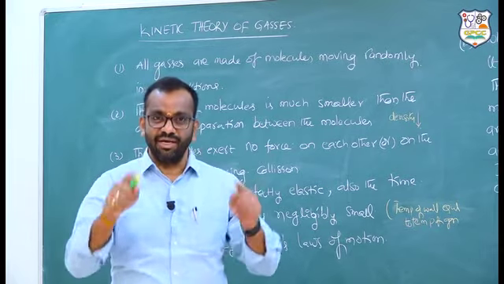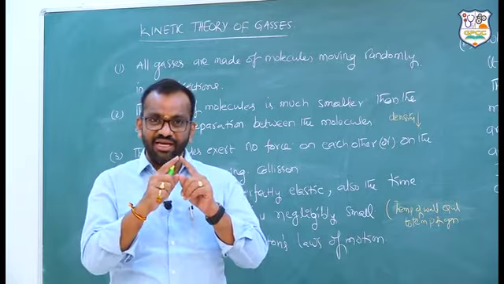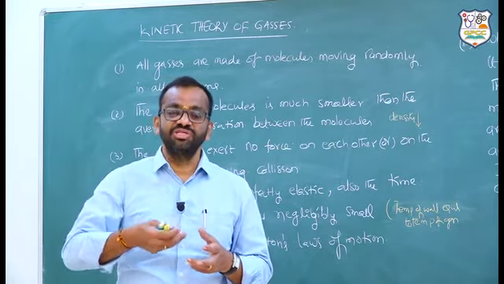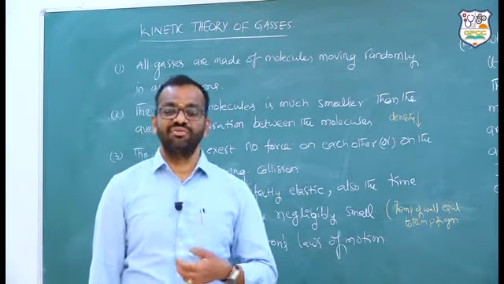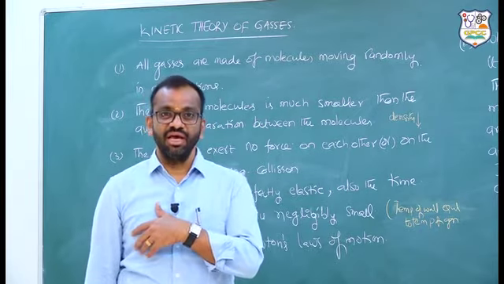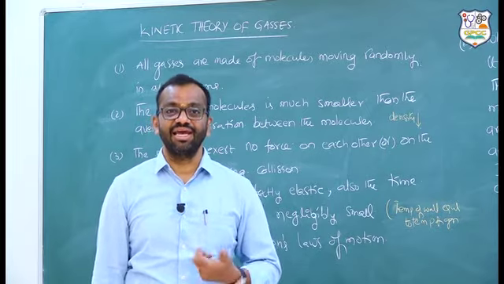by making some assumptions. Whatever they are doing is valid under these particular assumptions. Then only it leads to the general equations like PV is equal to nRT. Otherwise the van der Waals equation will come: P plus a by V square, into V minus b, is equal to nRT. That is called the van der Waals equation. The van der Waals equation is valid for real gases.